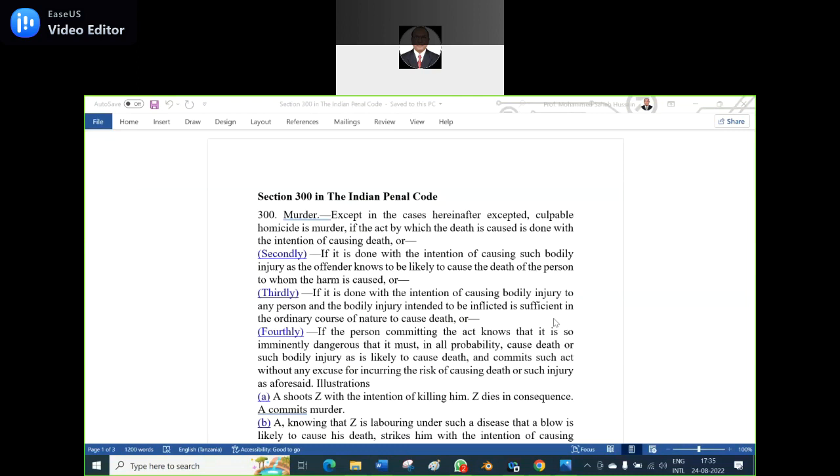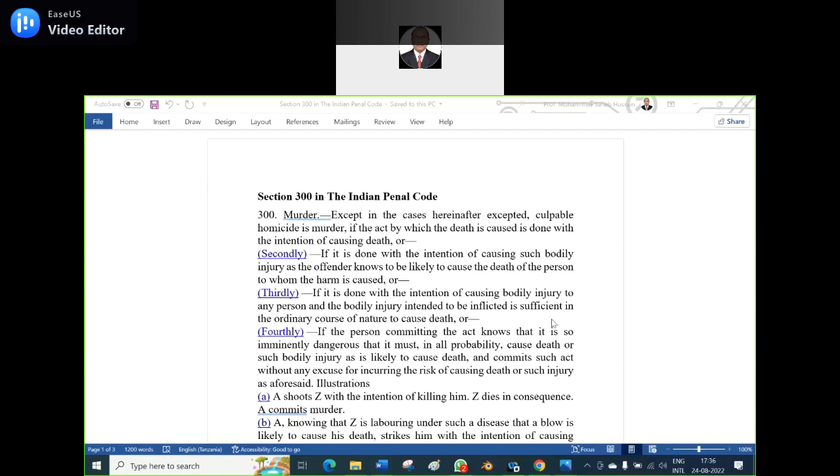And secondly, if it is done with the intention of causing such bodily injury as the offender knows to be likely to cause the death of the person to whom the harm is caused, or thirdly, if it is done with the intention of causing bodily injury to any person and the bodily injury intended to be inflicted is sufficient in the ordinary course of nature to cause death.